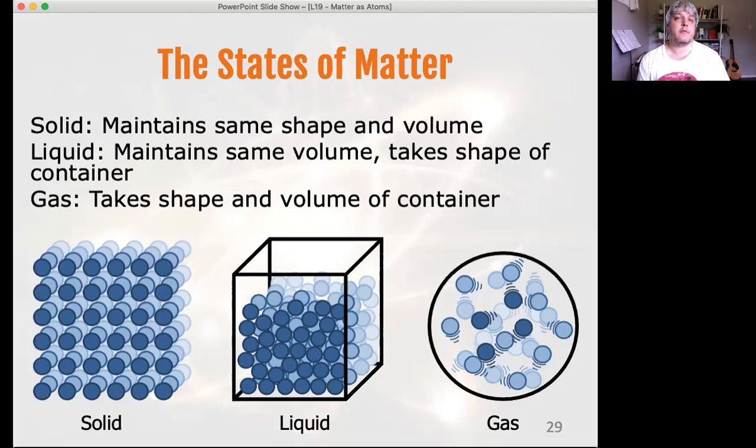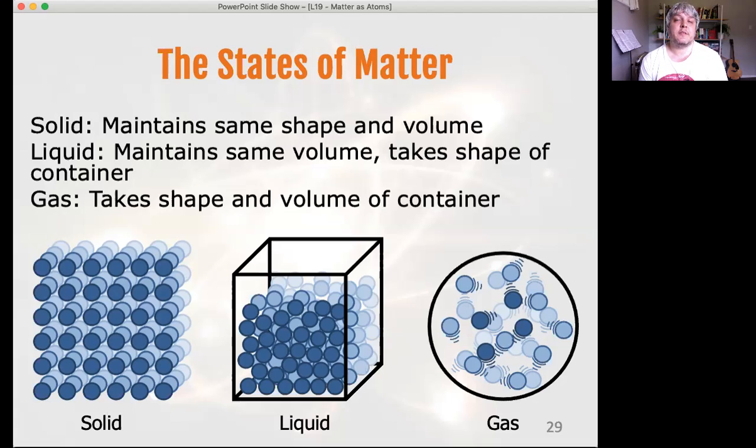So if you've got a litre of water and you put it in a bucket, or you put it in a vase, or you put it in a big glass, it will take the shape of whatever you put it in, but it will always maintain that volume. It will always be 1 litre of water. It is very, very difficult to compress a liquid. Almost all liquids are practically incompressible. It means that they always keep the same volume, except for temperature changes, which we will talk about again, as I said, when we move on to the temperature thermodynamics section.